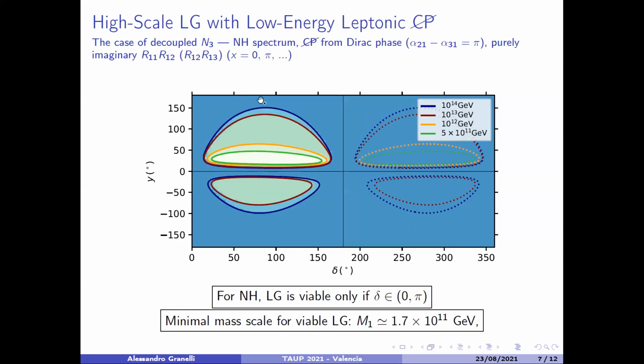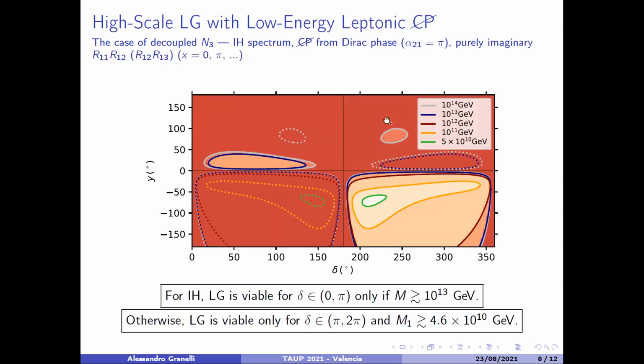Then we also performed the same analysis, but instead we chose the real part of the angle of the matrix R to be 0, while the imaginary part is different from 0. And in this case, we performed a similar analysis. We found a correlation, however, an opposite correlation, in the sense that now, in order to have a positive baryon asymmetry, we need the sign of delta to be positive. And then we found a very similar minimal mass scale for viable leptogenesis.